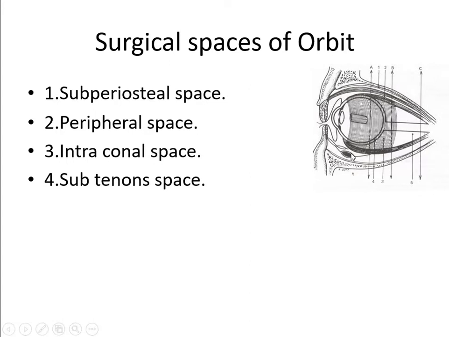The space which lies between the periorbita and the muscle cone is known as the peripheral space. So you can hit the peripheral space. This is the lower lid and this is the upper lid. When you inject the xylocaine adrenaline mixture through the lower lid, you have to go a little bit deep and you will hit the peripheral space. If you go through the upper lid, it is easier. You can reach the peripheral space very easily, even with a 26 gauge needle.